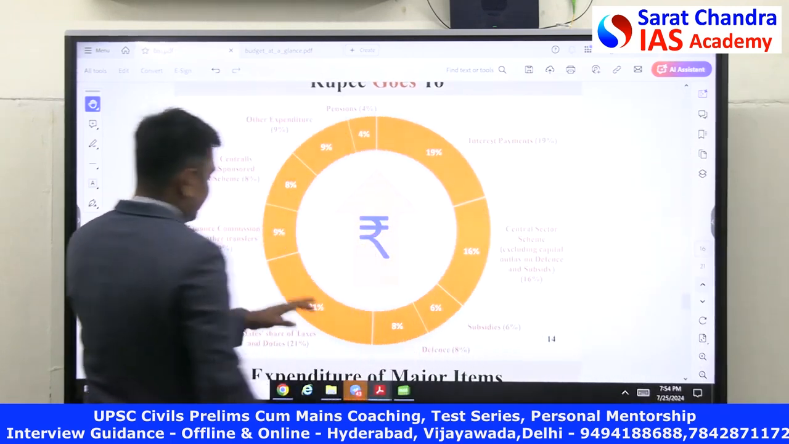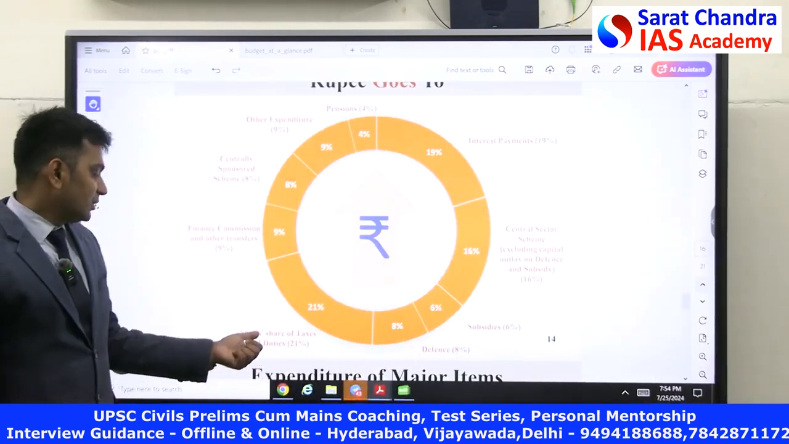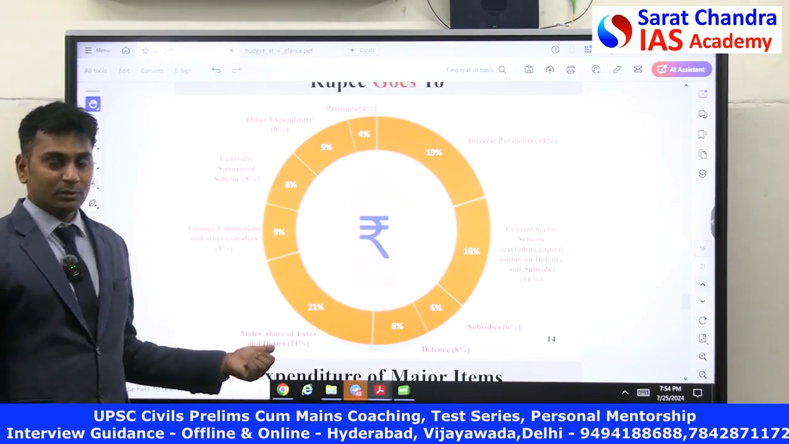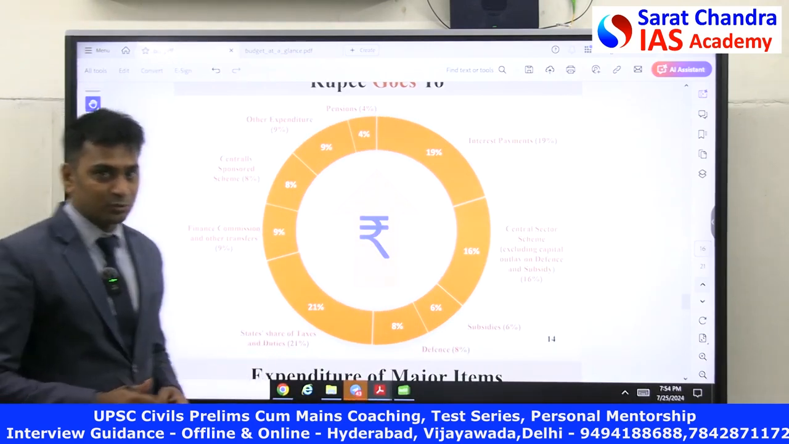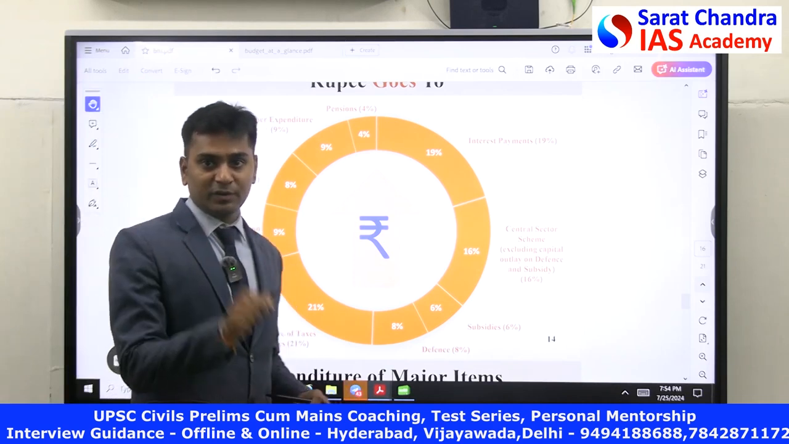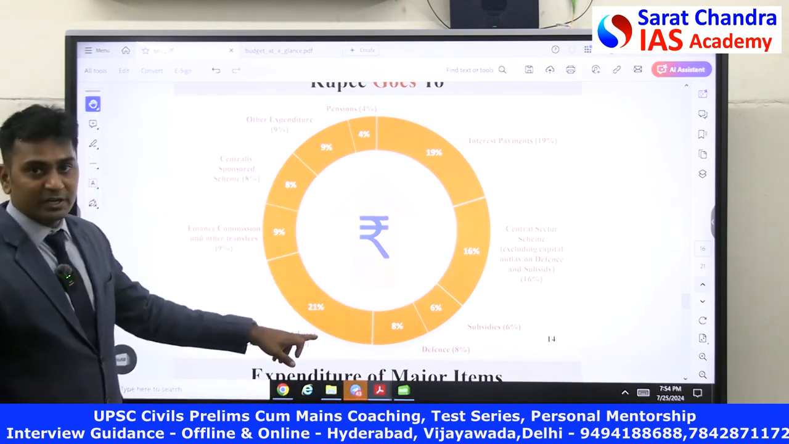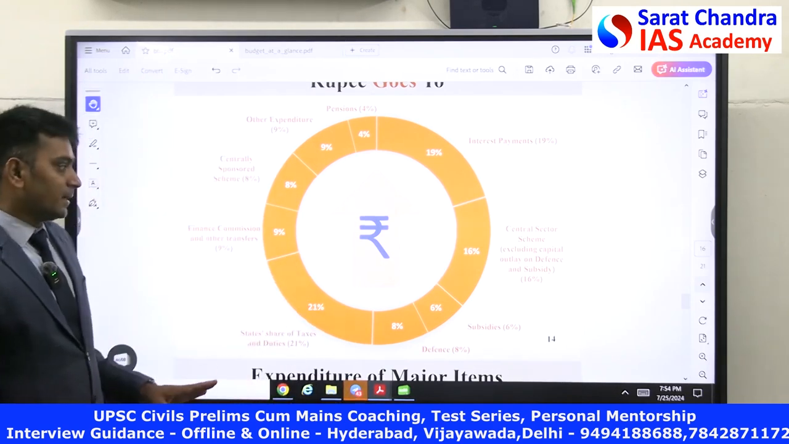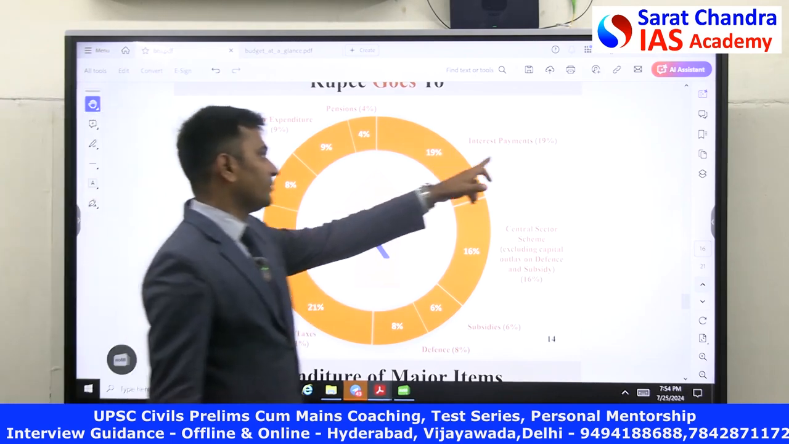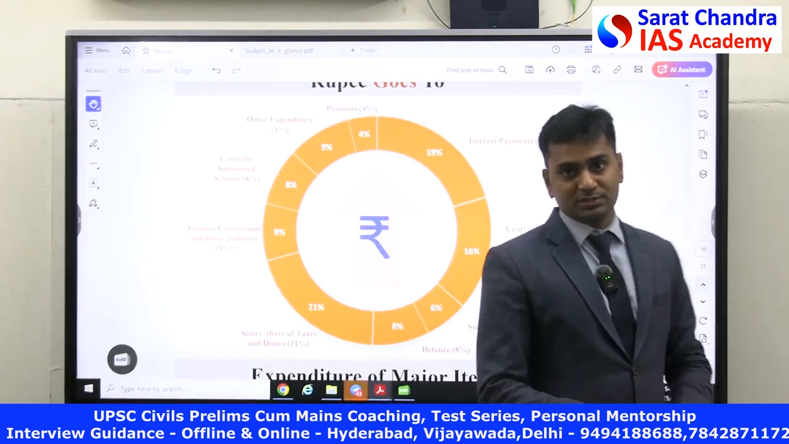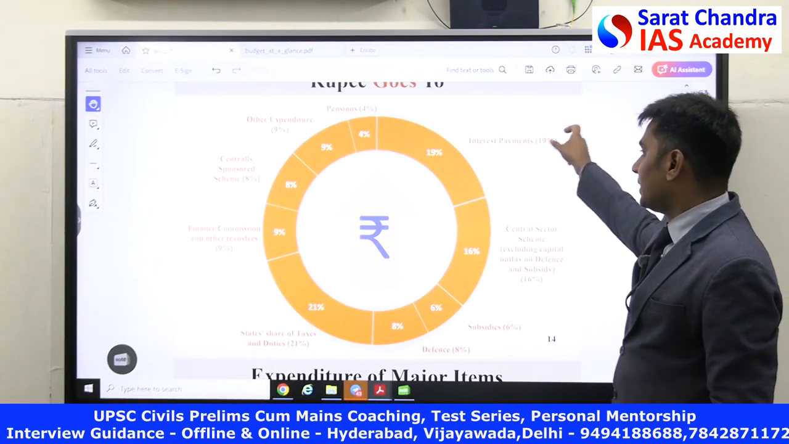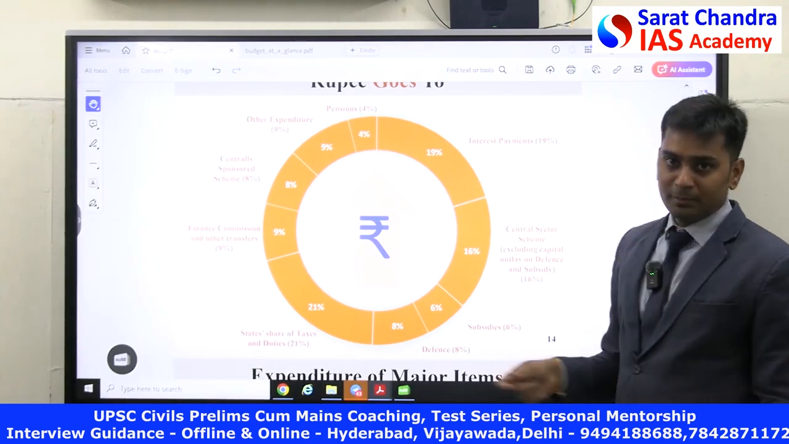21% of the entire share of government is going to states. Union government has the responsibility to devolve to the states according to Finance Commission recommendations. So 21% is going to the states. The next highest amount is going for interest payments. Extremely important. Look at this. Interest payments carry the next highest burden of Government of India.